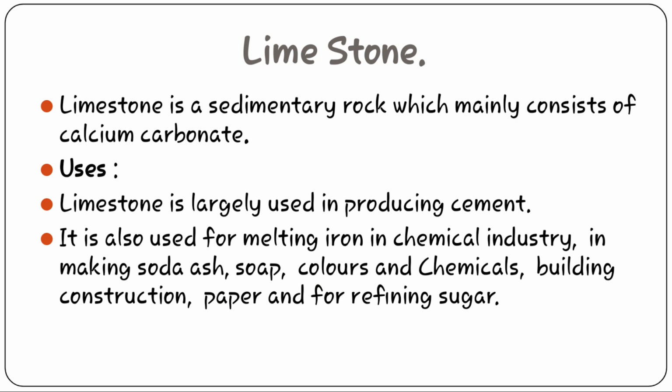Coming to the last mineral in our textbook, that is limestone, chuna. Limestone is a sedimentary rock which mainly consists of calcium carbonate. What are the uses of limestone? Limestone is largely used in the production of cement. It is also used for melting iron, in chemical industry, in making soda ash, soap, colors, chemicals, building construction, paper and for refining sugar.